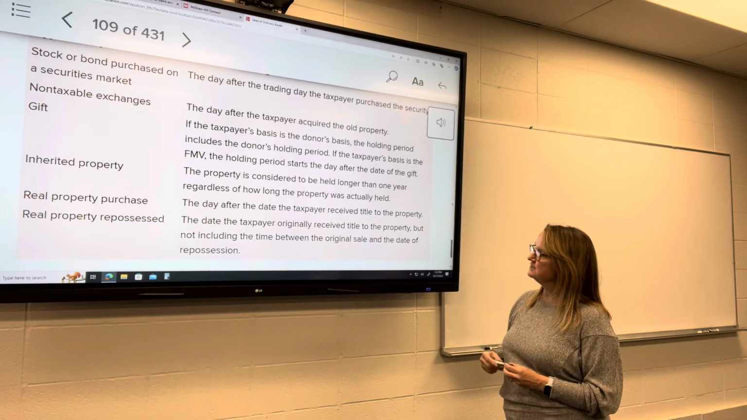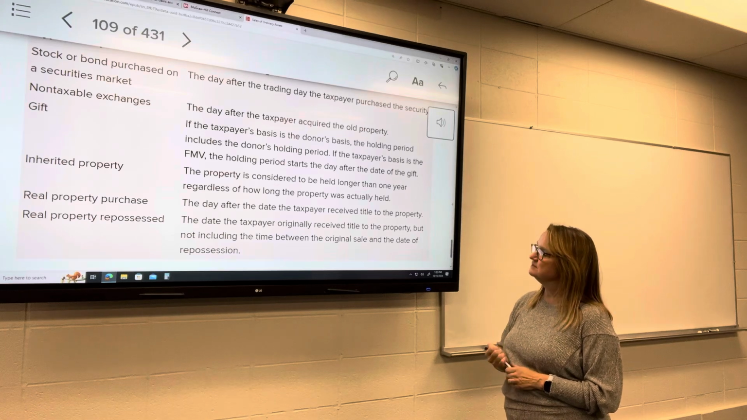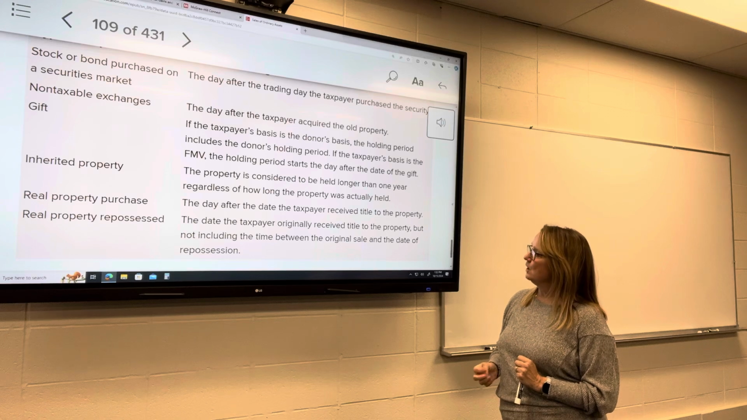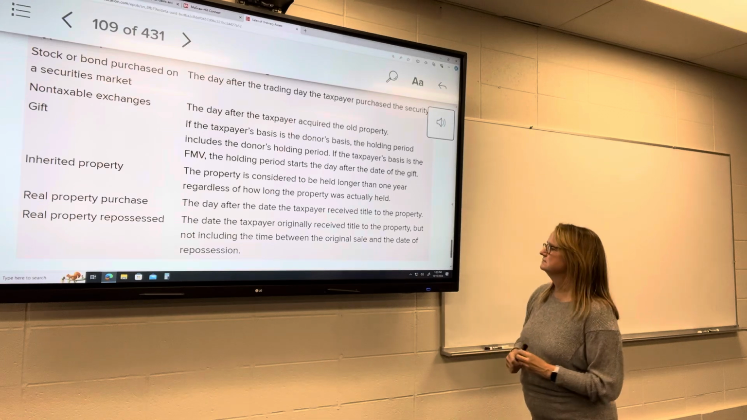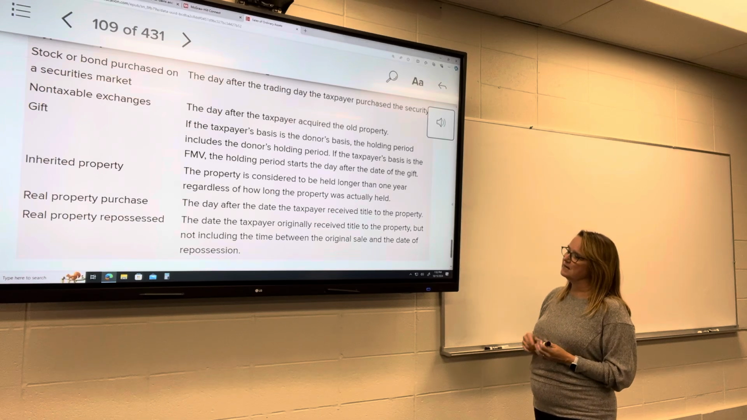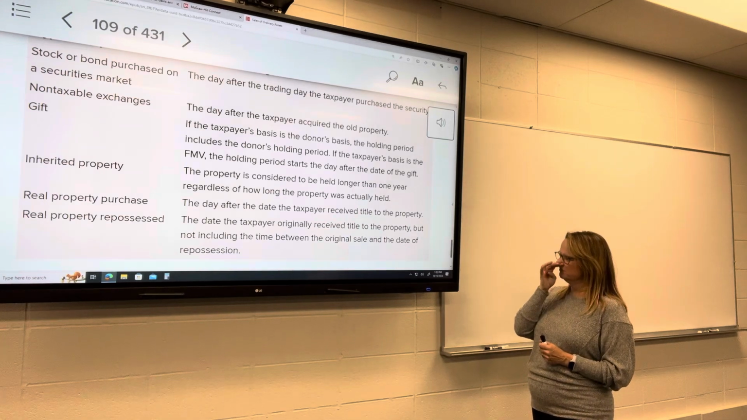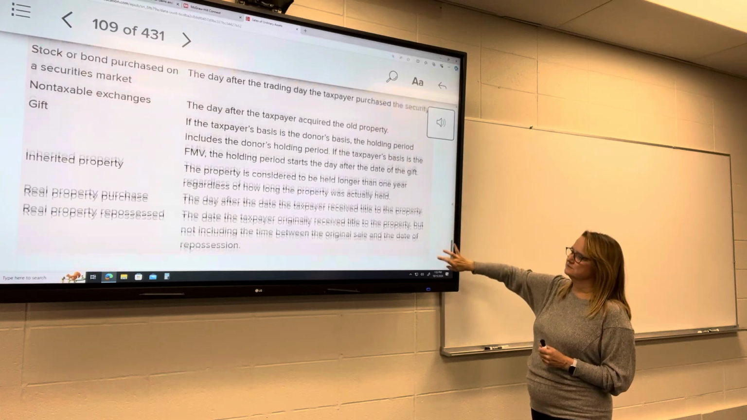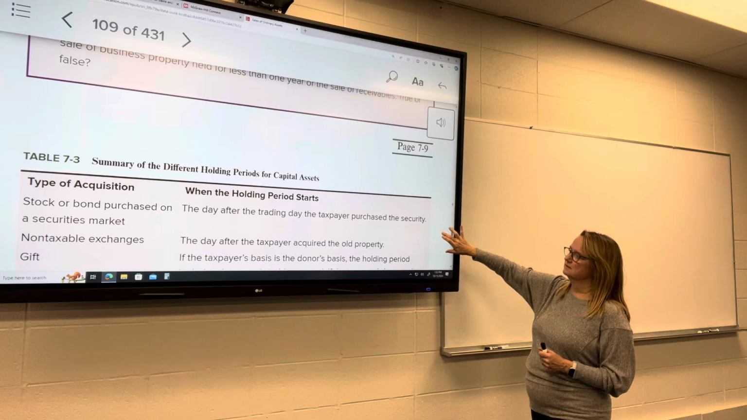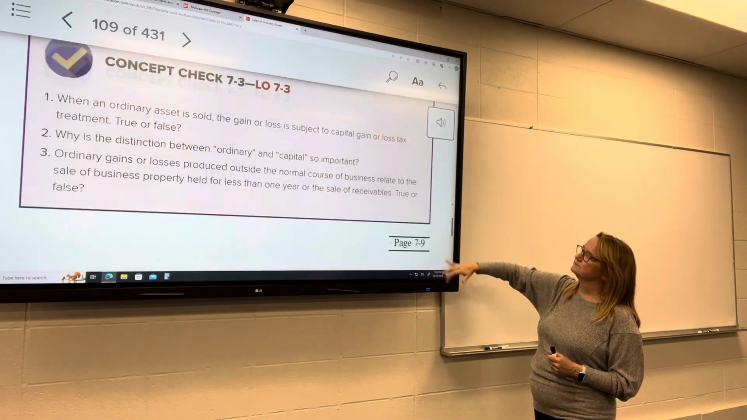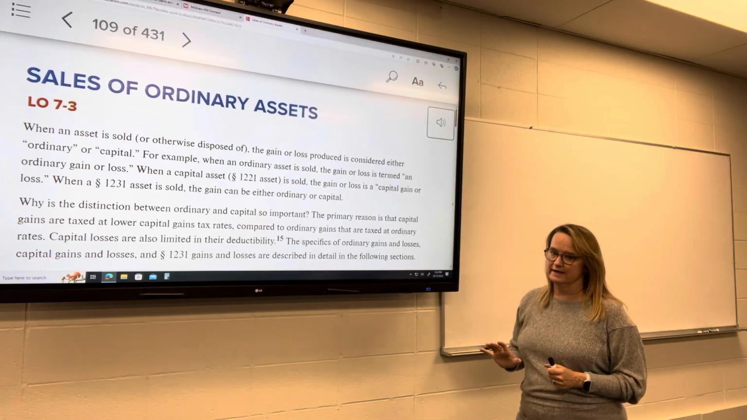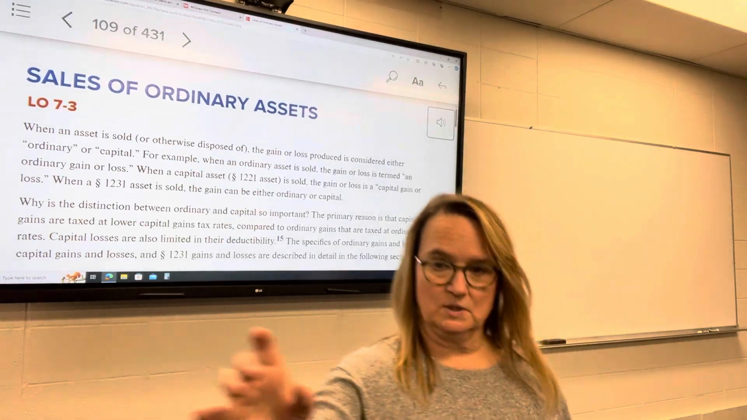Real property purchase, the day after the date the taxpayer received title to the property. Real property repossessed, the date the taxpayer originally received title to the property, not including the time between the original sale and the date of repossession. All right, fine. That is pretty obscure. Most of these are like the day after. All right. So, ordinary assets. Questions?